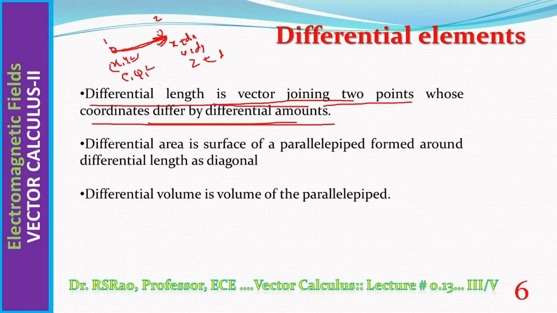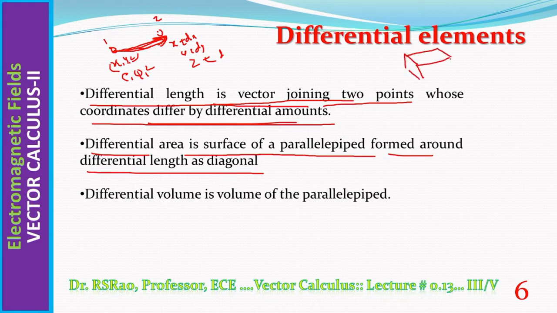Differential area is the surface of a parallelepiped formed around the differential length as diagonal. Once the differential length is defined, with this differential length as diagonal, one can imagine a parallelepiped like this. This parallelepiped has 6 faces and encloses a certain volume. These 6 faces of the parallelepiped are the differential area by definition. 6 faces give rise to 6 components. These are components of the differential area.